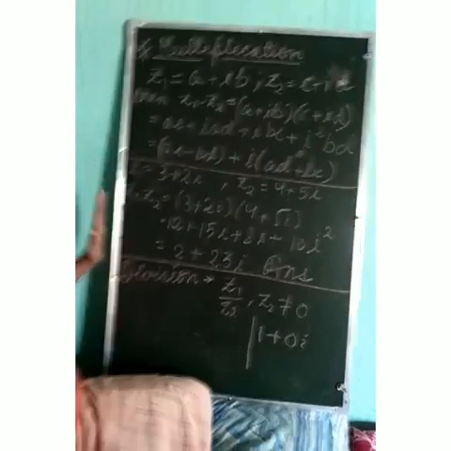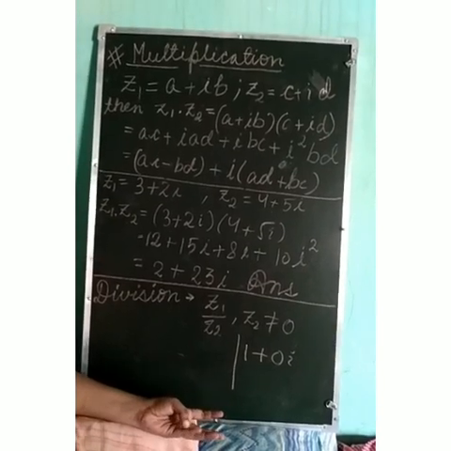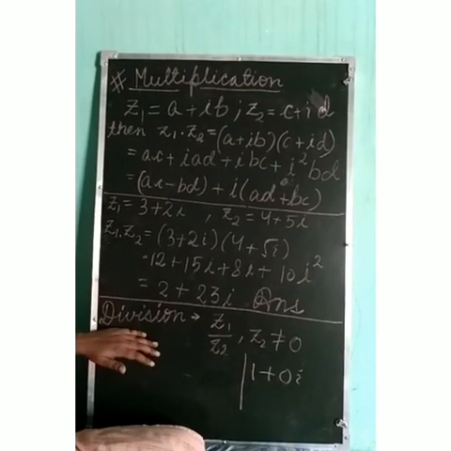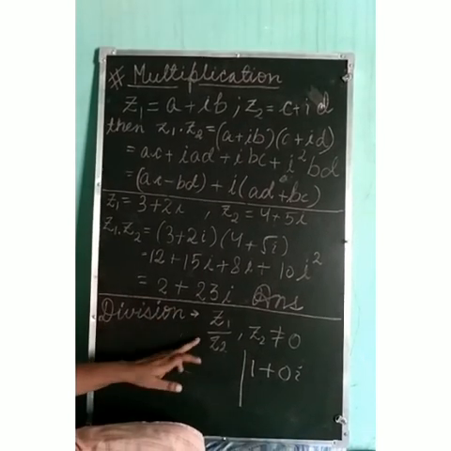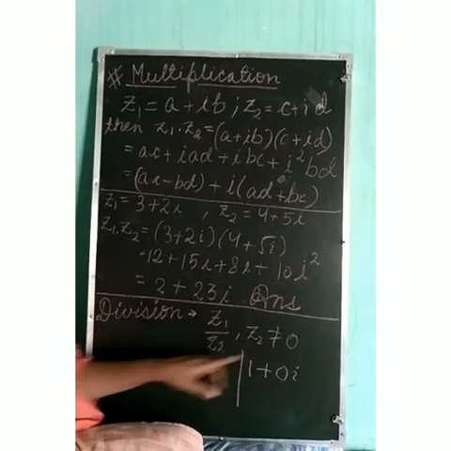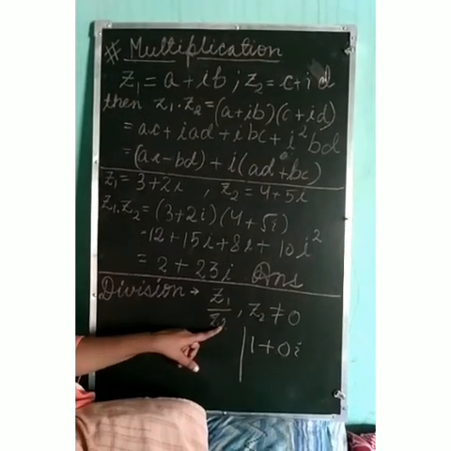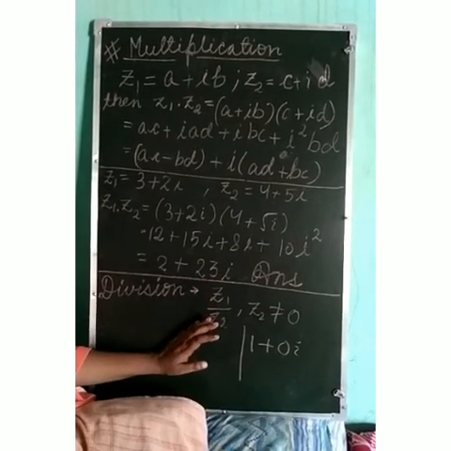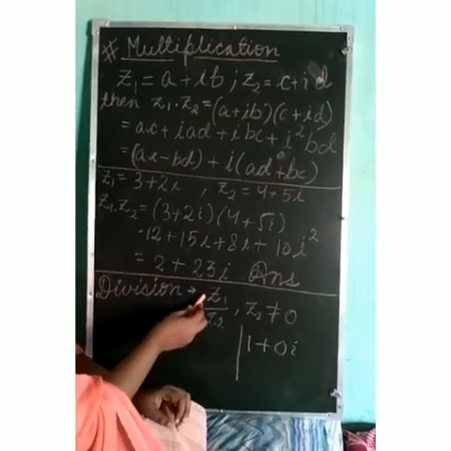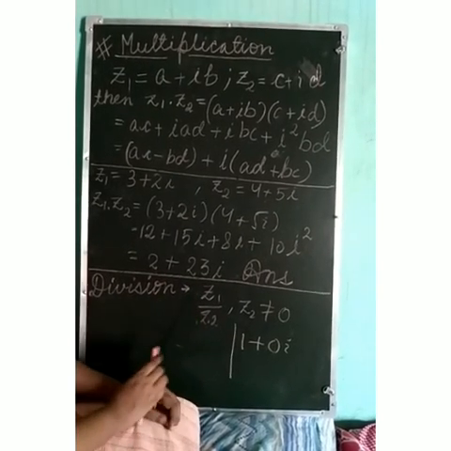Now the next property is of division. We have studied addition, multiplication, subtraction, and the last property that we are going to study here right now is division. तो अगर कोई दो हमें complex numbers दिए गए हैं z1 and z2 such that z2 is not equal to 0. See denominator we have written कि z2 0 नहीं होना चाहिए, because अगर हम z2 को 0 ले लेंगे तो ये पूरी वैल्यू कितनी आ जाएगी, इनफाइनाइट आ जाएगी. So z2 must not be equal to 0 and then we can write division of these two complex numbers as z1 upon z2.